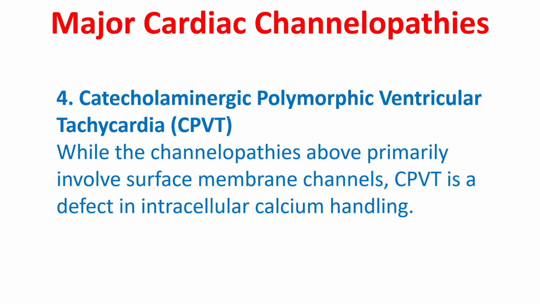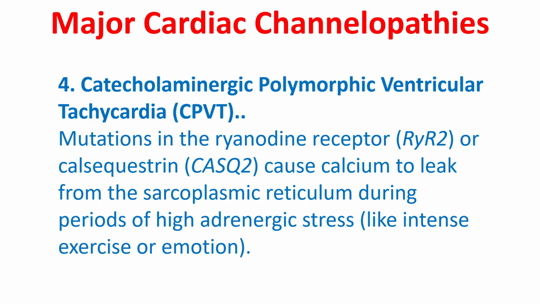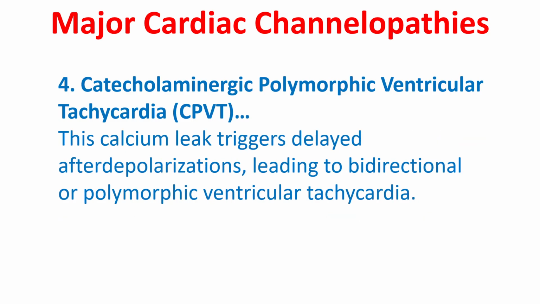Catecholaminergic polymorphic ventricular tachycardia (CPVT). While the channelopathies above primarily involve surface membrane channels, CPVT is a defect in intracellular calcium handling. Mutations in the ryanodine receptor or calsequestrin cause calcium leak from the sarcoplasmic reticulum during periods of high adrenergic stress like intense exercise or emotion. This calcium leak triggers delayed after depolarizations, leading to bidirectional or polymorphic ventricular tachycardia.